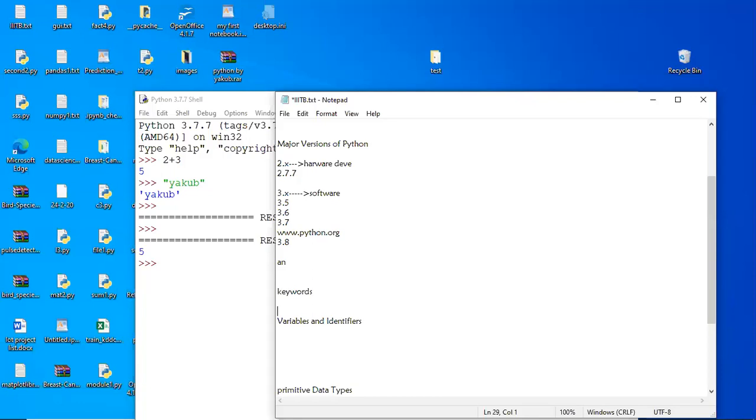In the Python 3.x series, in the previous versions, below Python 3.6, we have 33 keywords. After that, above 3.6, in the Python 3.7 version, we have 35 keywords. That means in the current version of Python, we have 35 keywords.